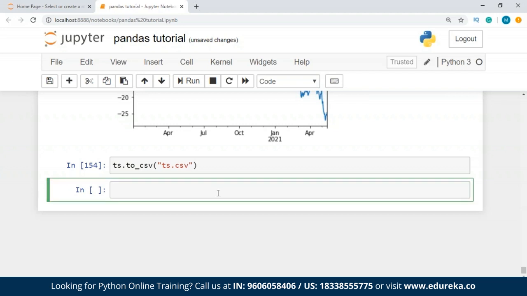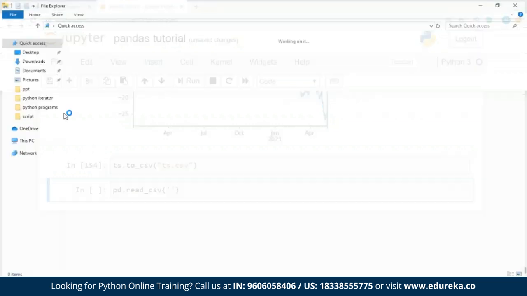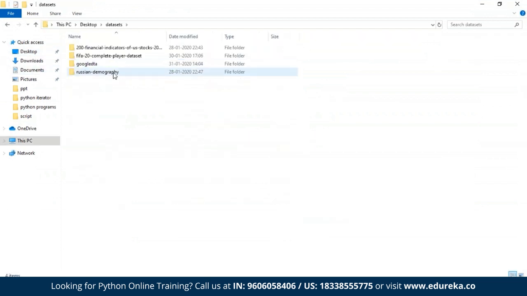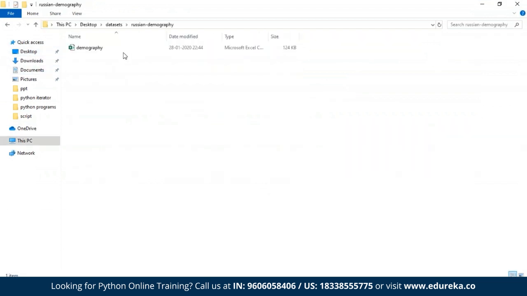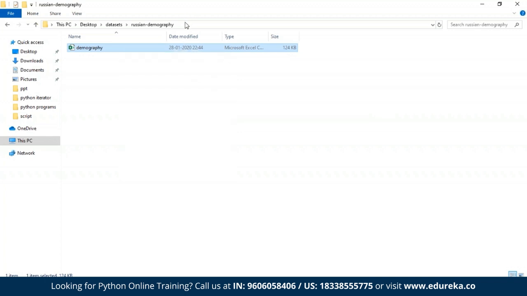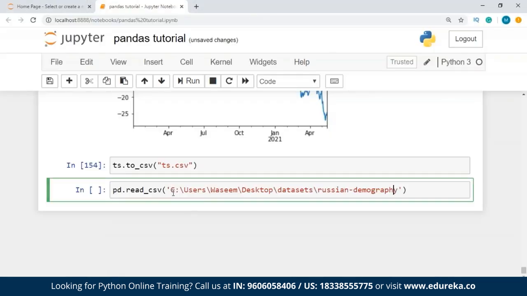And similarly, I can read from a CSV file. So for that, I can just write pd.read_csv, and I'm going to have to give the file location. So I'll just copy one file location from one of my data sets.